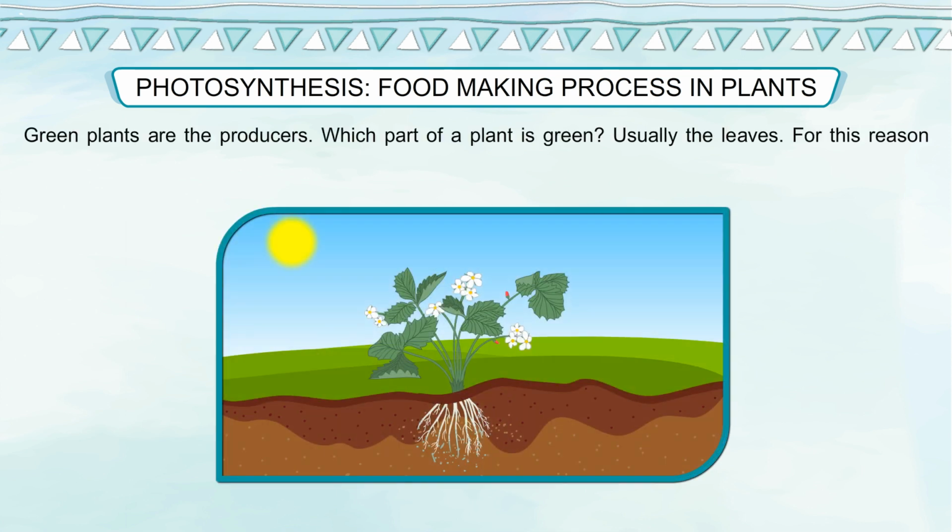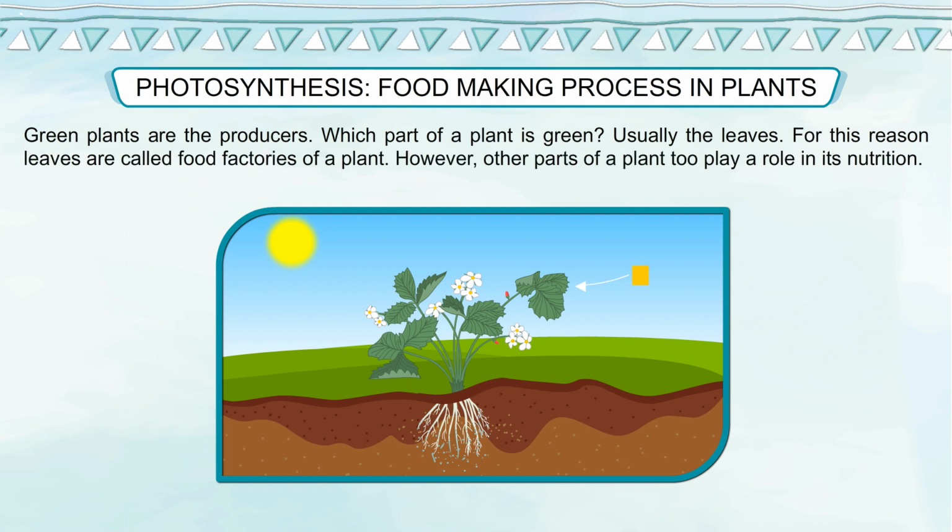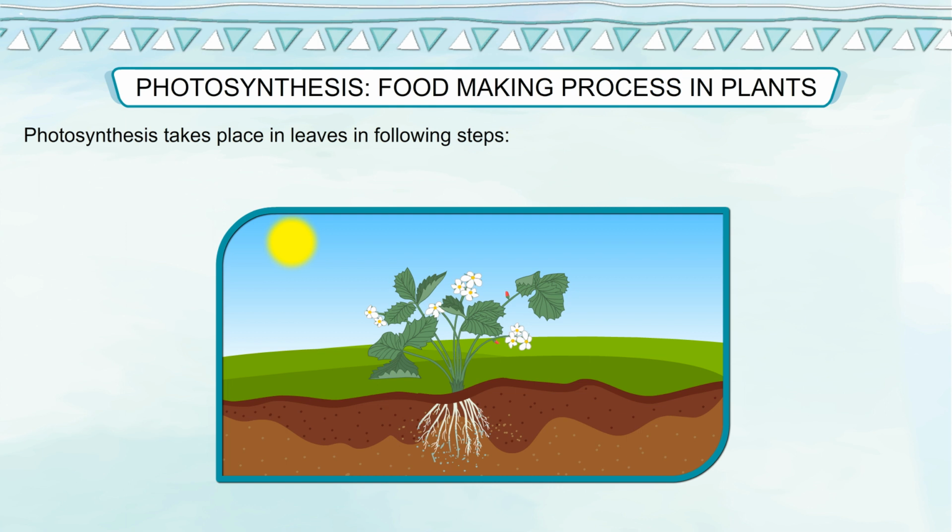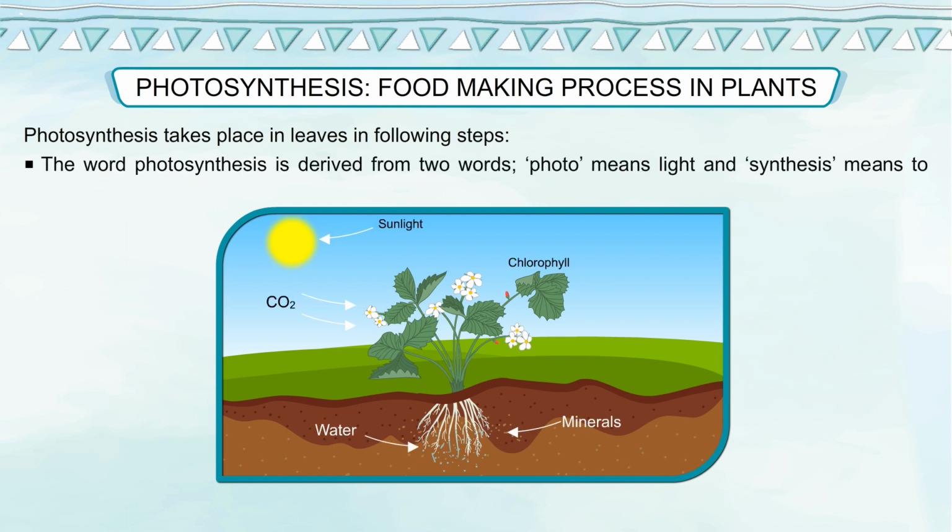Photosynthesis, food-making process in plants. Green plants are the producers. Which part of a plant is green? Usually the leaves. For this reason, leaves are called food factories of a plant. However, other parts of a plant too play a role in its nutrition. Photosynthesis takes place in leaves in following steps. The word photosynthesis is derived from two words. Photo means light and synthesis means to combine.